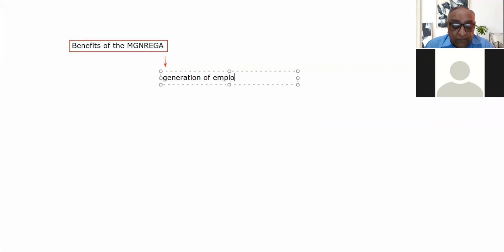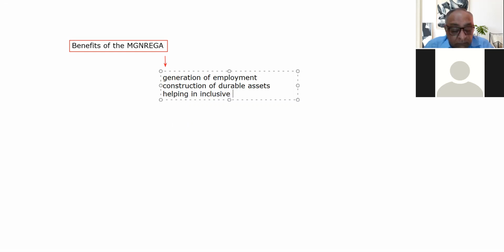Benefits can be asked, and those can be discussed in your examination as well. One is the generation of employment. Second is the construction of durable assets. Third is helping in inclusive development, or inclusion of the rural poor.